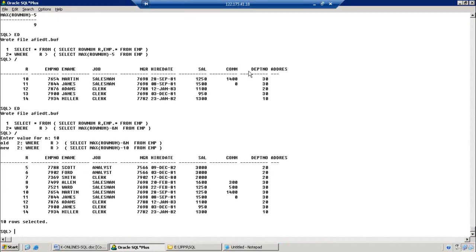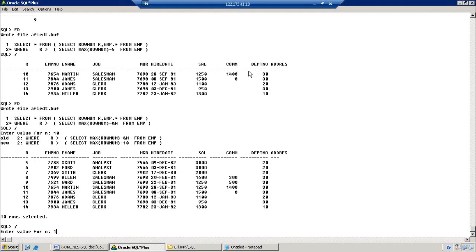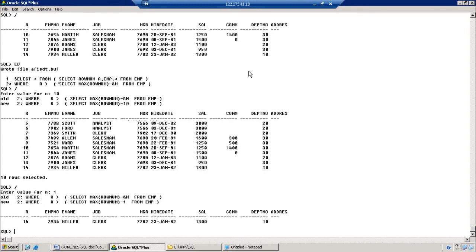So actually here I am going to specify only greater than. Again I executed with 1. What is that? Last one record, the last record. So in this manner we are using this inline view.